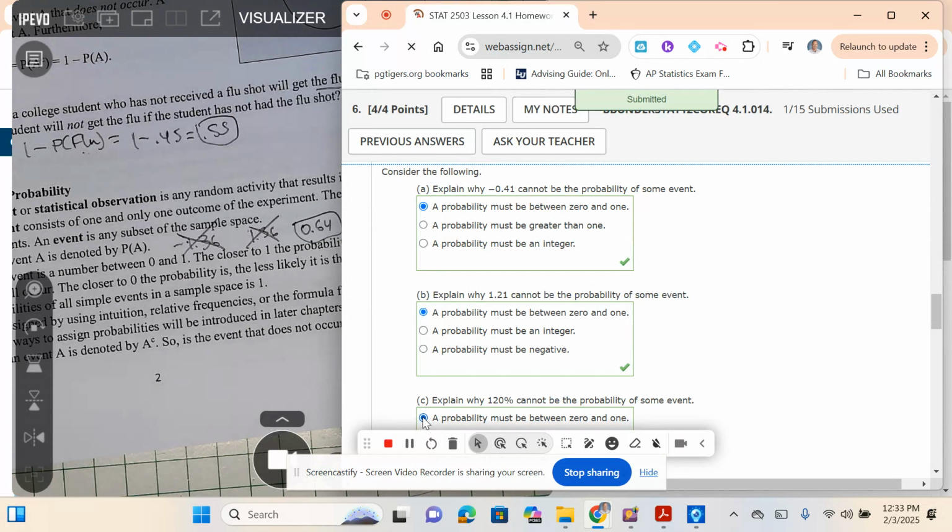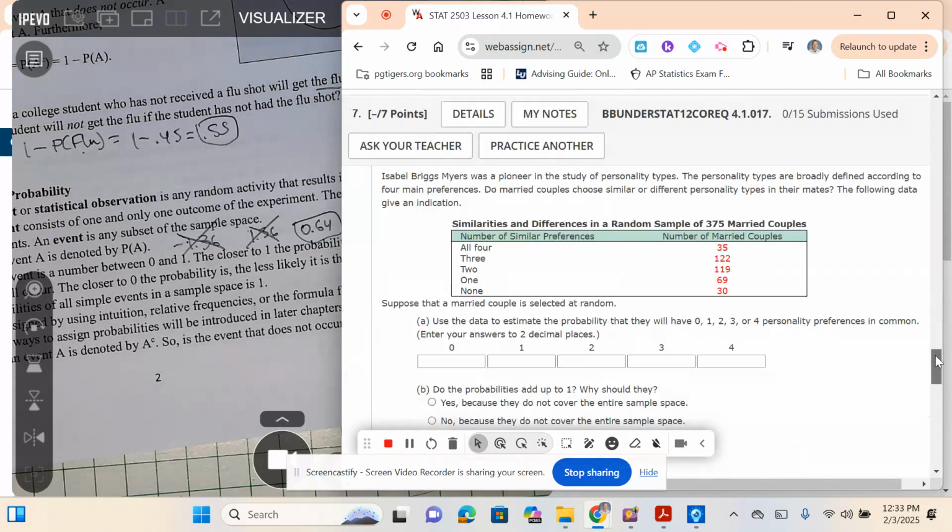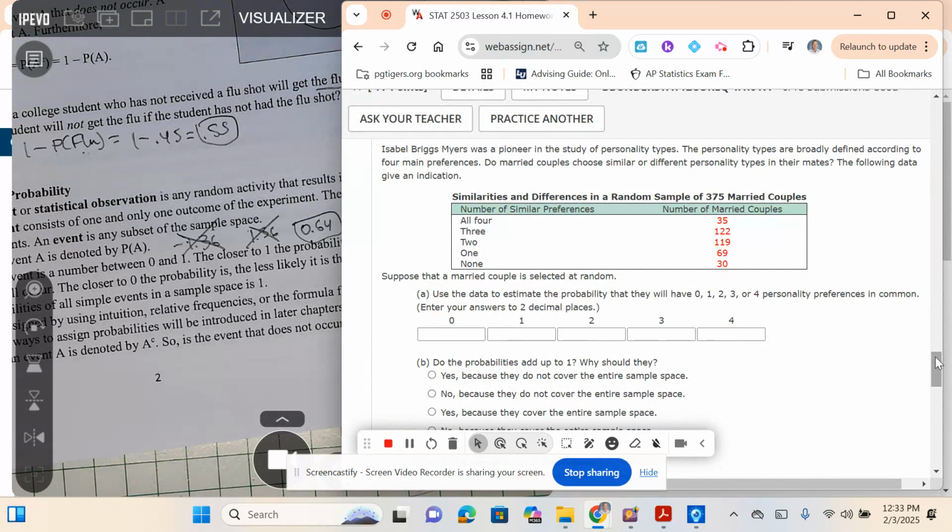Okay, 7. Let's look at that here. Going right along. Isabel Briggs Myers is a pioneer of the study of the personality types. Personality types are broadly defined according to 4 main preferences. Do married couples choose similar or different personality types in their mate? The following give an indication. So there's 4 indicators on the Myers-Briggs test. You have all 4. There's 375 married couples. Use your data to estimate the probability they'll have 0, 1, 2, 3, and 4 personality preferences in common. Enter to 2 decimal places.